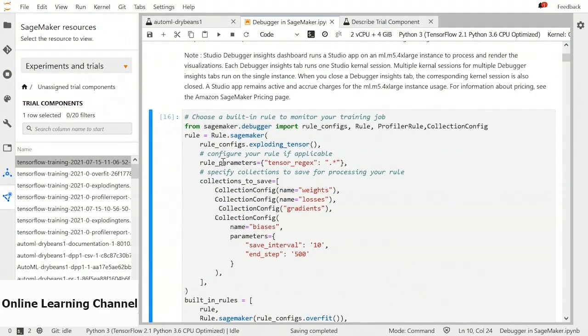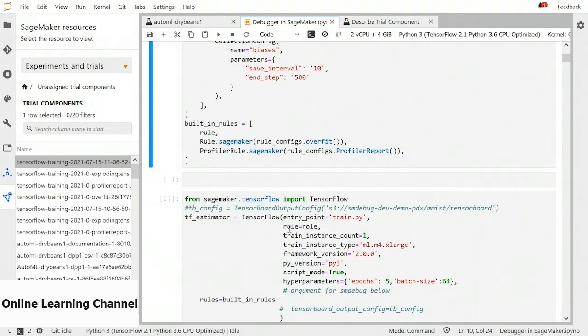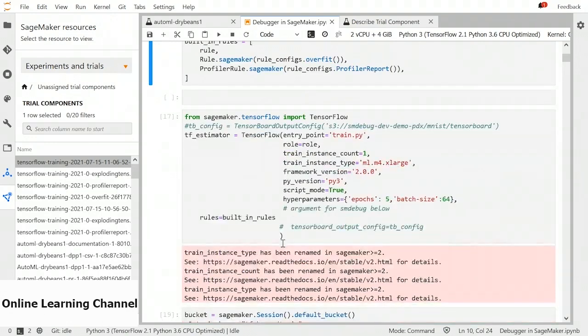All we have to do is create a SageMaker rule. We have different built-in rules. We can choose any of them. Some built-in rules are exploding tensors, or we even have profile report. We have overfit rule. So we can use any desired rule that is built in, or we can design our own custom rules as well. Next step is to pass these rules into our estimator.